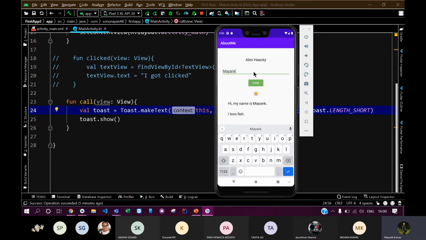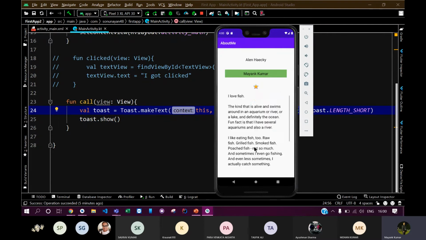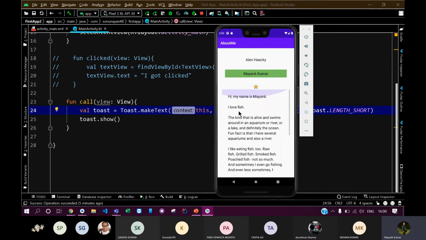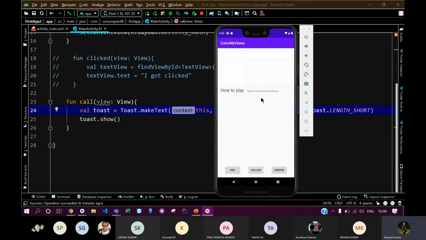So anything like, I click on this, you can see this again. If I tap again, this appears again. Here you will also learn how you can use a scroll view. The next app that you would be developing is the Color My View app.